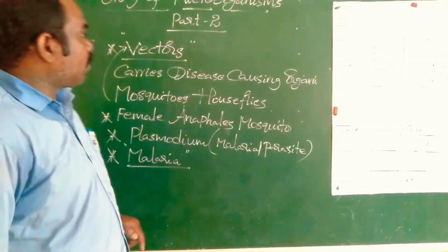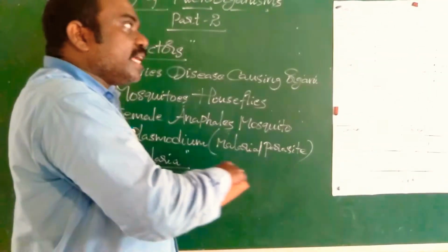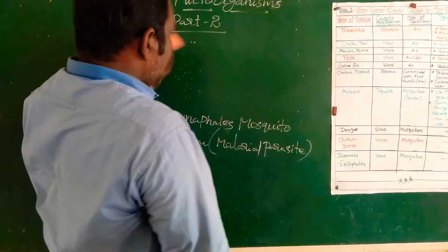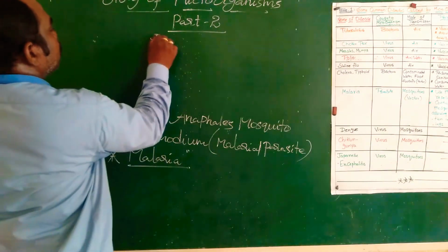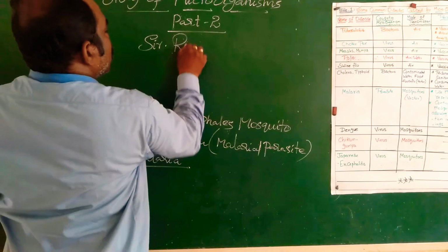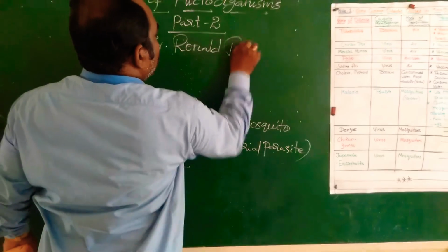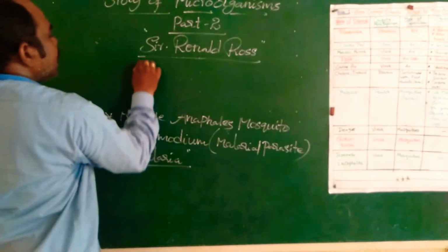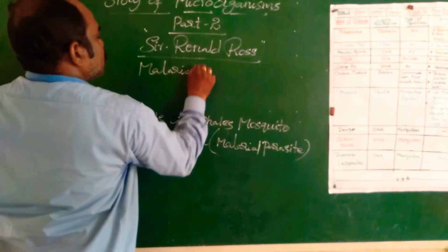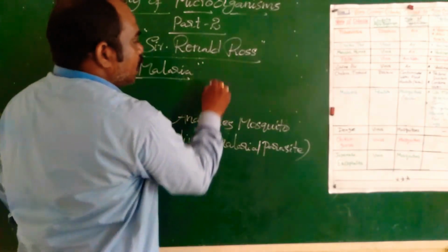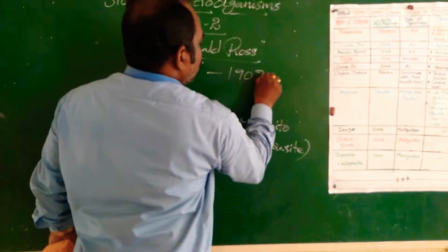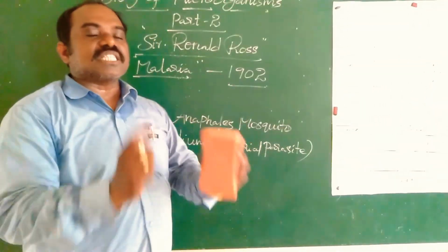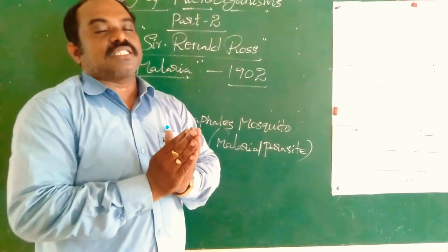Who discovered malarial disease? Malarial disease was discovered by Sir Ronald Ross. Sir Ronald Ross discovered the malaria disease in the year 1902.